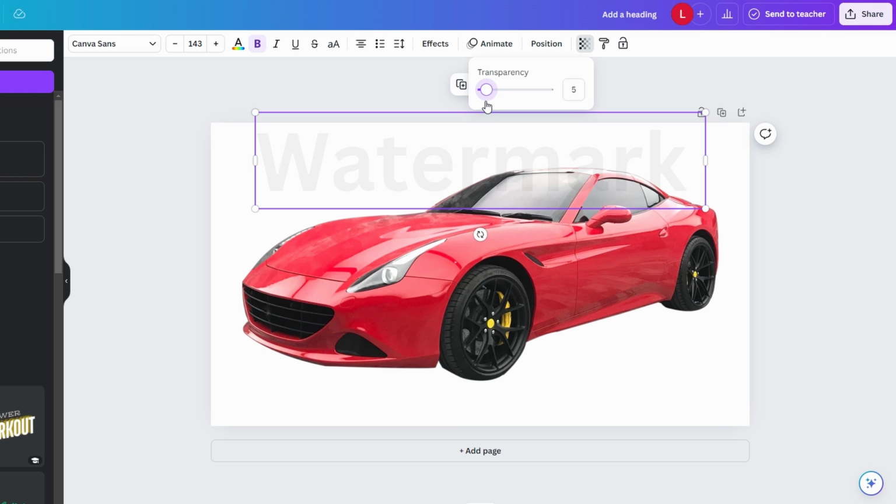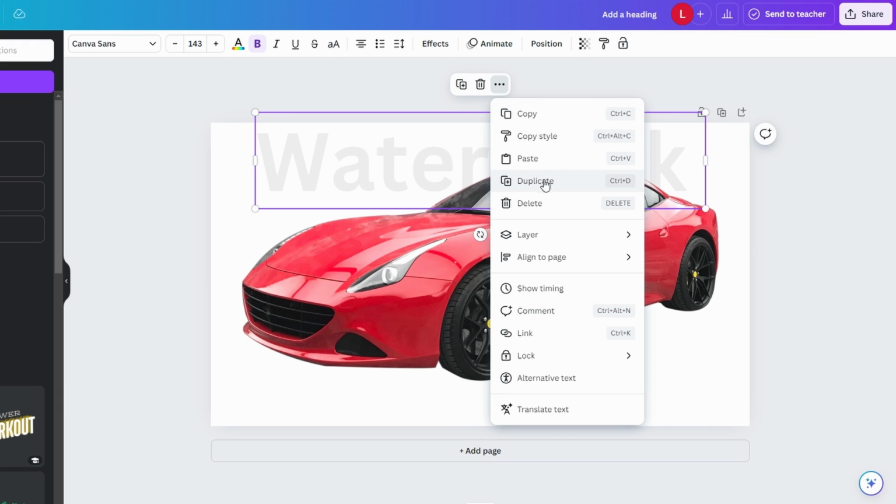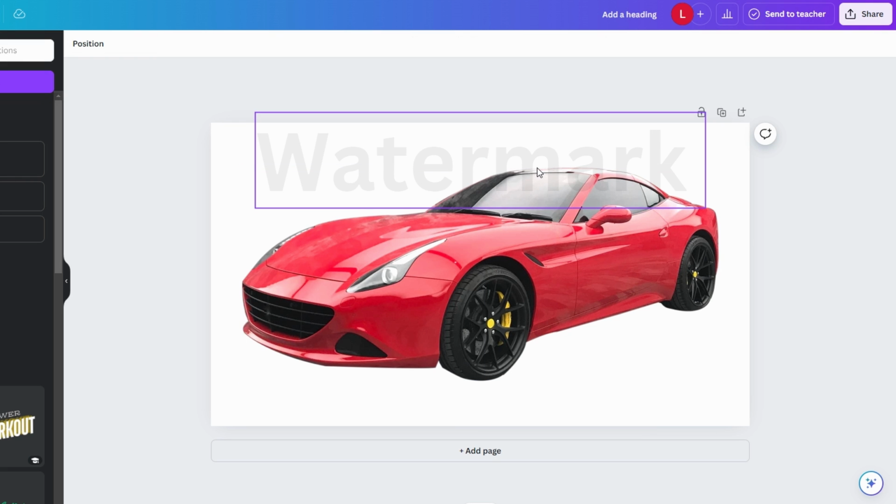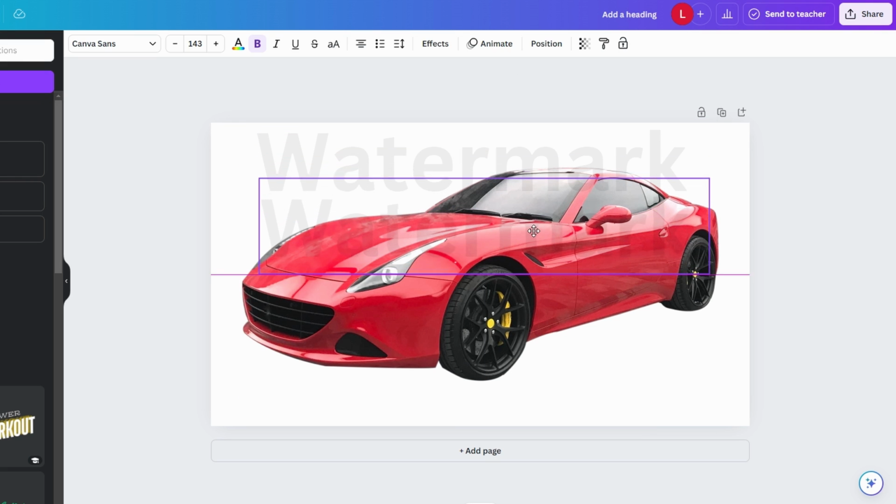To apply the watermark multiple times across your design, click the three dots in the toolbar and select Duplicate, or use the shortcut Ctrl+D on Windows or Cmd+D on Mac. Position the duplicated watermarks across your design for better protection.